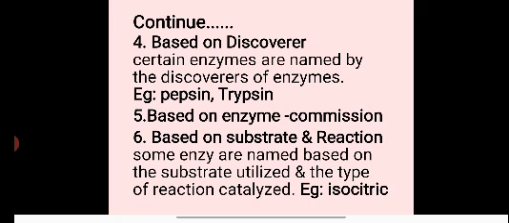Seventh type of nomenclature is based on the EC number. The Enzyme Commission names the enzyme by a code number called the enzyme commission number, in short form, EC number. Accordingly, each enzyme is named by a 4-digit number. For example, 5.2.1.3.